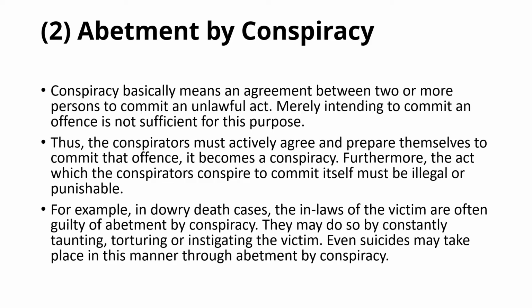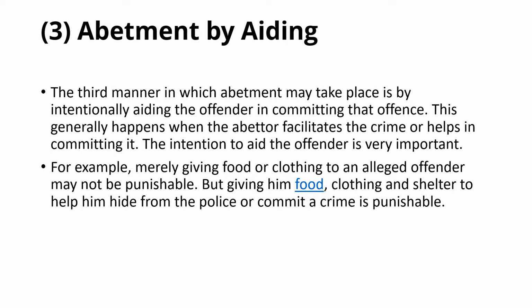Then we have abetment by aiding. Abetment by aiding means when I am giving someone something to do a particular act. I am giving someone 50 lakh rupees to kill that person. It is abetment by aiding. I am aiding somebody, I am feeding somebody in one form or another to do that particular act which is strictly forbidden by the law.